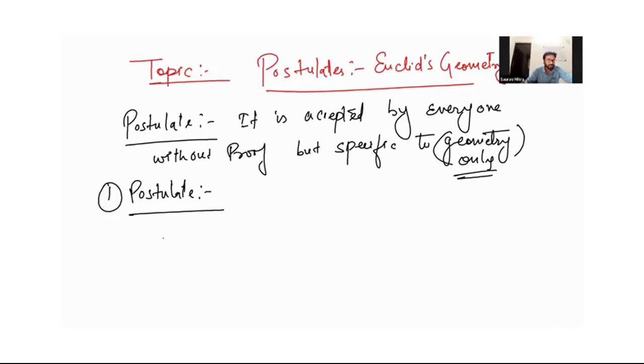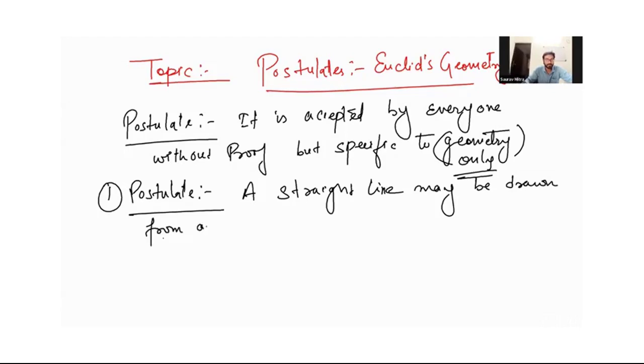The first is: a straight line may be drawn from any one point to any other point.